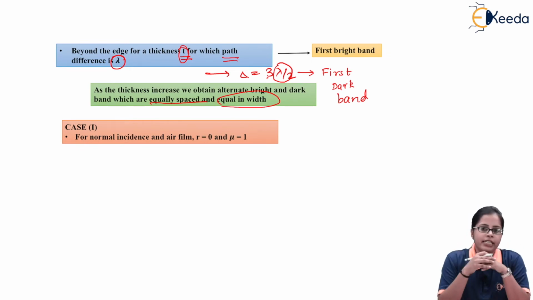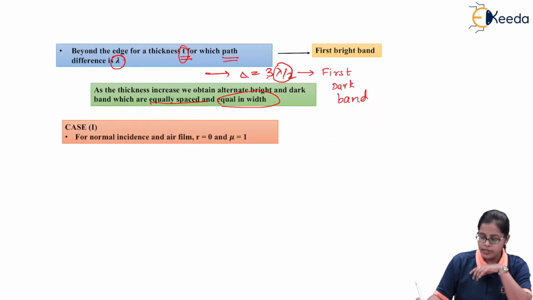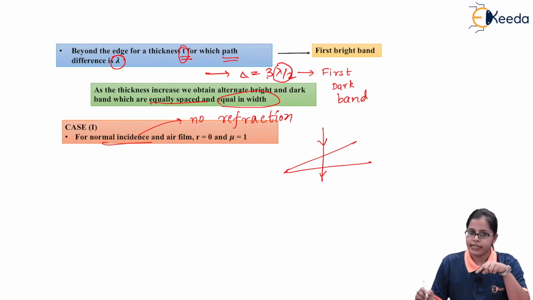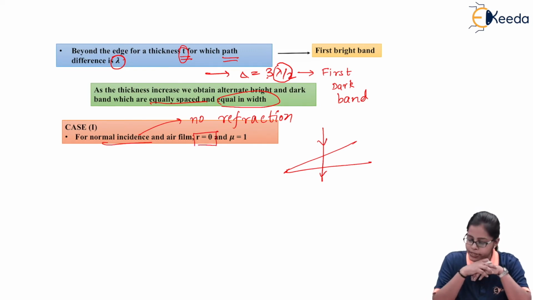Now, there are many cases which we consider. Suppose I consider normal incidence. When I say normal incidence, suppose this is the film, and if I say normal, that means whenever a normal incidence occurs, there is no refraction, because we have to keep in mind refraction occurs only for oblique incidence. So for normal incidence, there will be no refraction. And if there is no refraction, the angle of refraction will be 0.